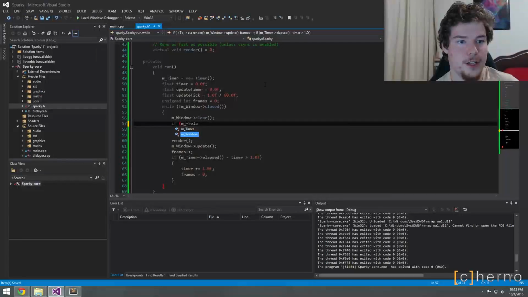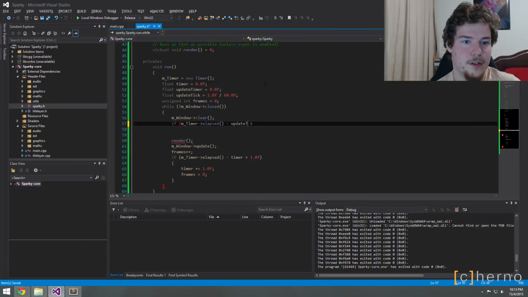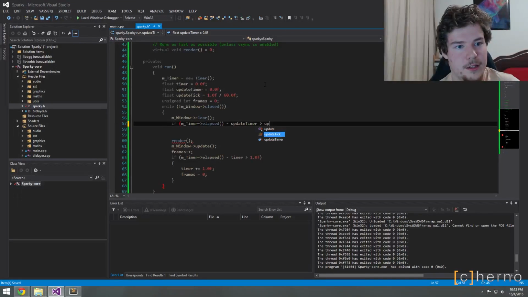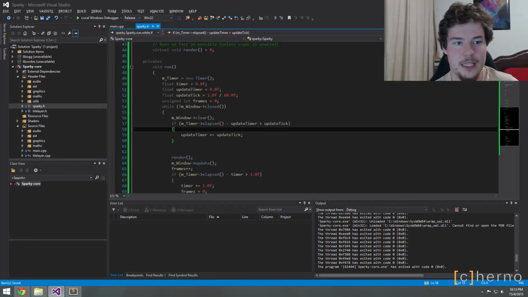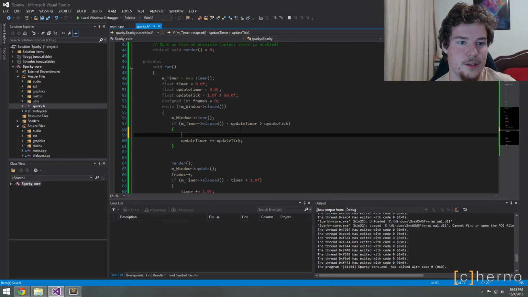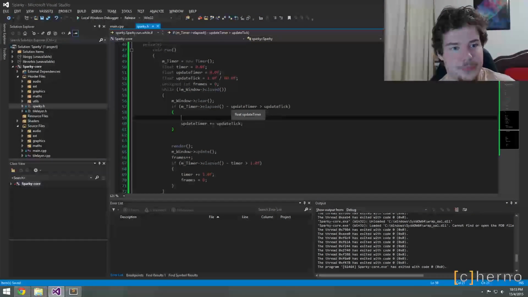Well, that did not work out. m_timer dot elapsed is greater. Oh, sorry, minus update timer. So we're doing kind of a similar thing here. Is greater than update tick, plus equals update tick. Yeah, there are so many different ways we could have done this, but this is one of them.